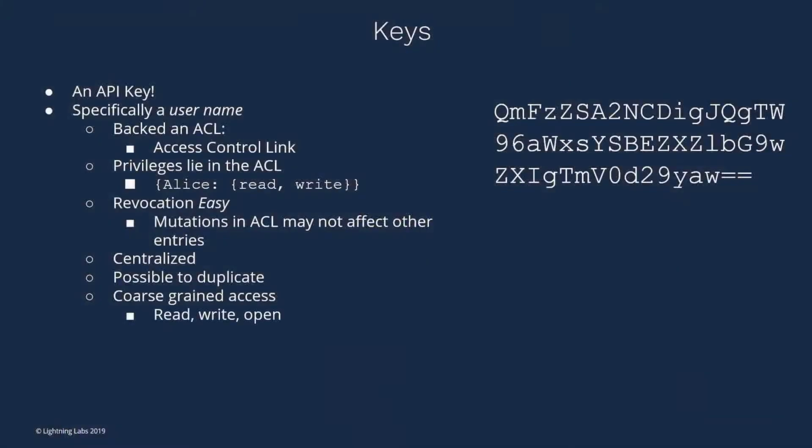The other thing as well is it's possible to duplicate a little bit easily, and it can be coarse-grained typically. And then it's also pretty widely used. People use this for OAuth, HTTP authentication, or whatever else. It's probably the default thing used today, typically to access the web. So I'm also thinking, when I'm designing these services at Lightning Labs, how do we have these new forms of APIs? Maybe have some of these new traits that we want in these APIs, to make them a lot easier for developers and allow these things to be hooked up more seamlessly across the web. And like I was saying, using AWS, people have probably used this many times before.